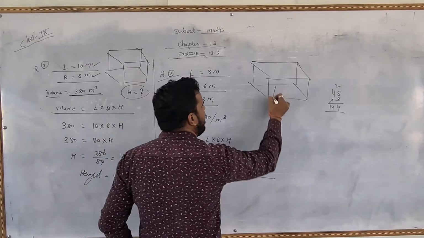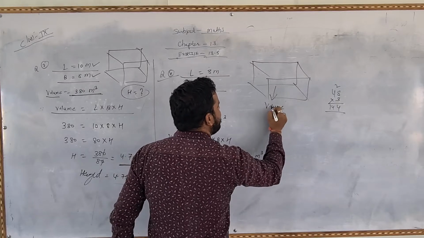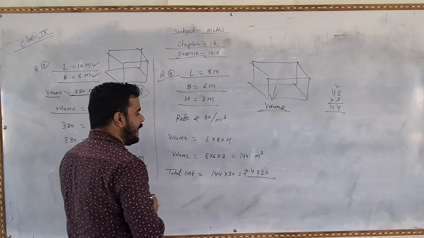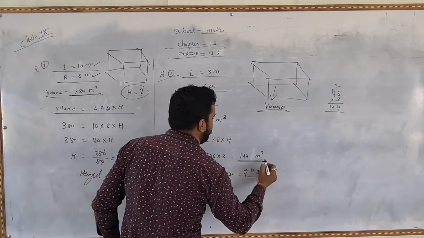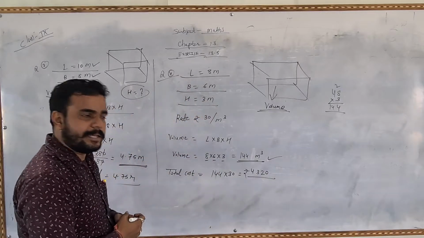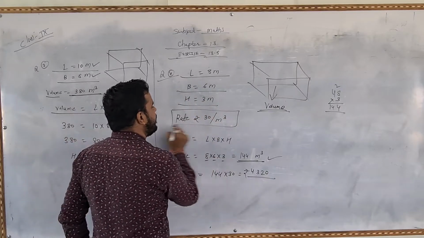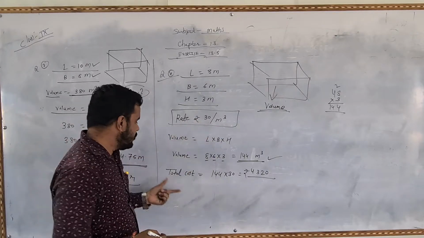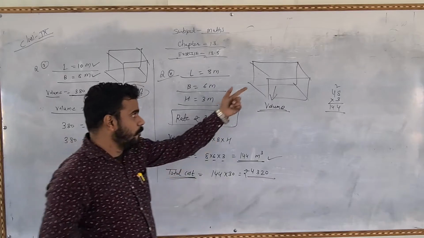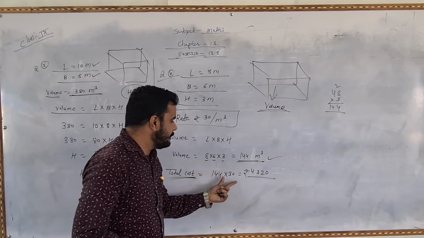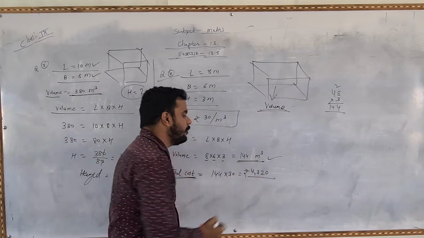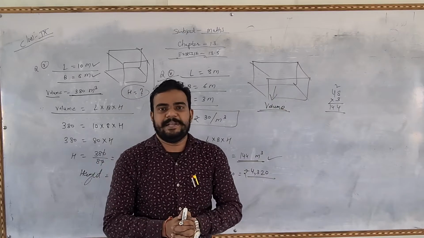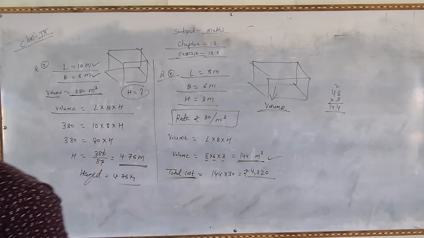So first of all, we will find out the volume, because the rate is given per volume. The volume is length multiply breadth multiply height, 8 multiply 6 multiply 3, then we will get the volume as 144 meter cube. So now the cost is given rupees 30 per meter cube. So we will multiply the volume and the cost. So the total cost to dig this pit is 144 multiplied by 30. Then the answer is rupees 4,320 to make this cuboidal pit. So I hope you understood. So just take the screenshot first.